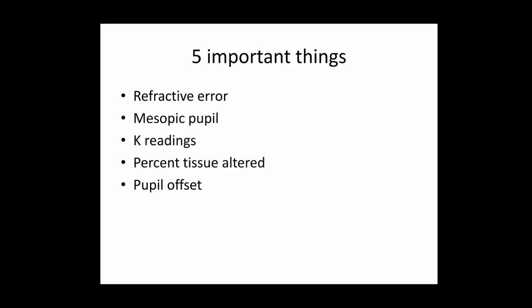Then mesopic pupil, some people say scotopic, where in a dark room you see how big the pupil becomes, right? But what I believe is that mesopic pupil is a better idea than that, because if you dilate the pupil, sometimes it goes off. Mesopic pupil is very important, because pupil size decides how big the flap will be, how big you are going to cut the flap.